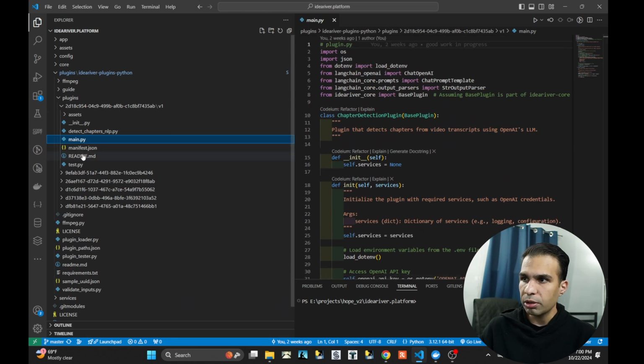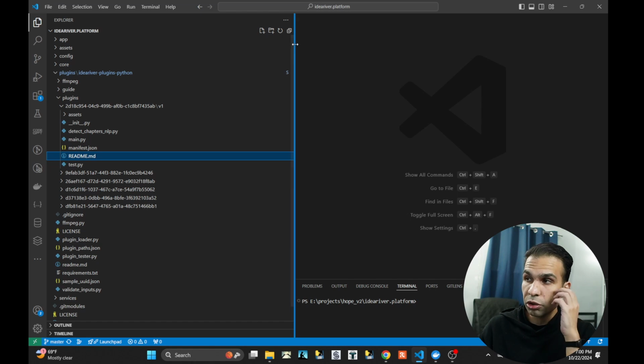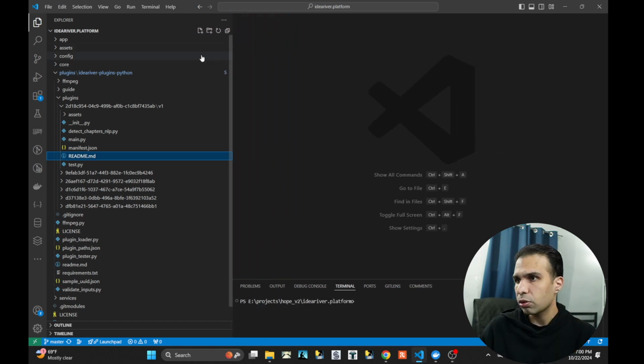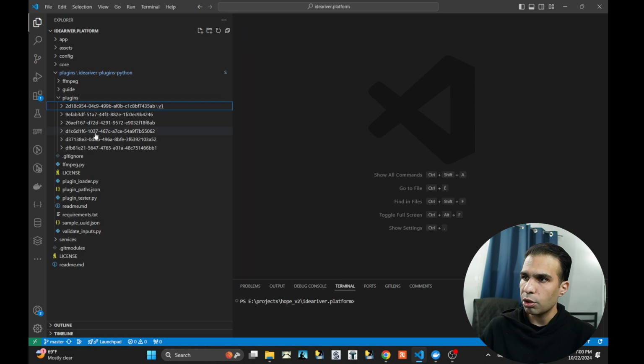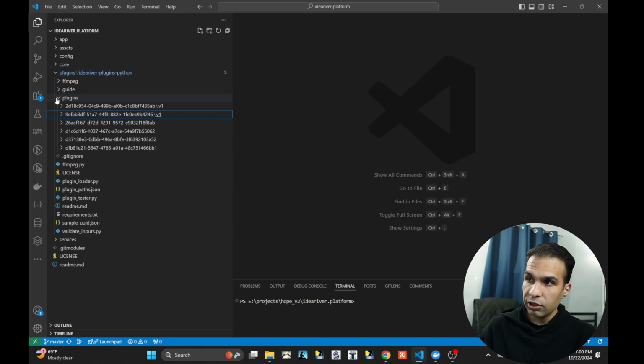All of them have a readme file. This one I will go into in detail in the future. I'm going to change the structure of this a bit more, because I'm still not happy with the structure. But this is roughly the plugin, so you guys can already go and look into some of the sample plugins that I have developed as of speaking today, which is 22nd of October 2024. And this is a plugin.